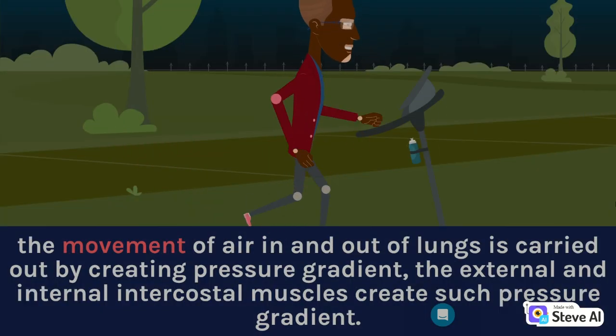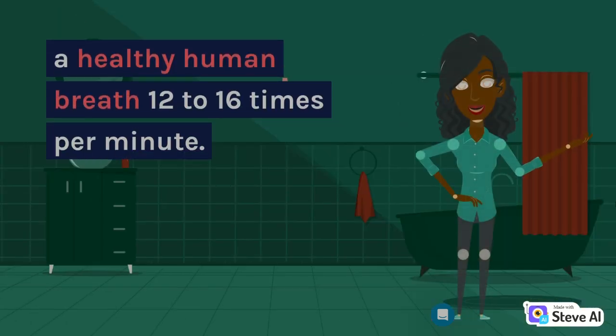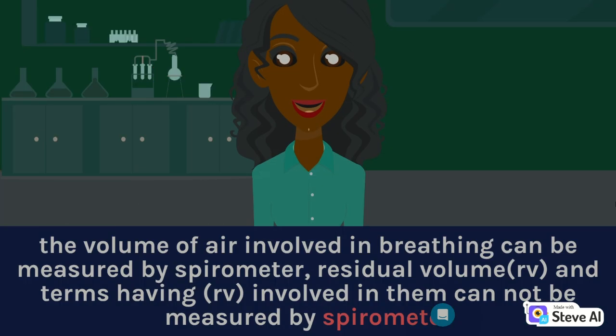The movement of air in and out of the lungs is carried out by creating a pressure gradient. The external and internal intercostal muscles create such a pressure gradient. A healthy human breathes 12 to 16 times per minute. The volume of air involved in breathing can be measured by a spirometer. Residual volume, RV, and terms having RV involved in them cannot be measured by a spirometer.